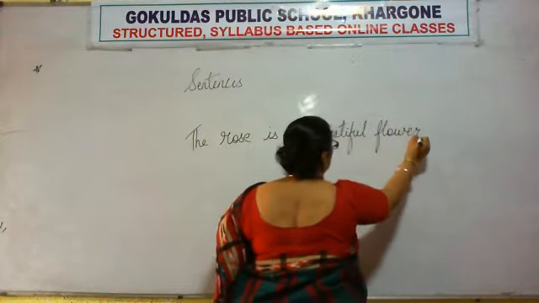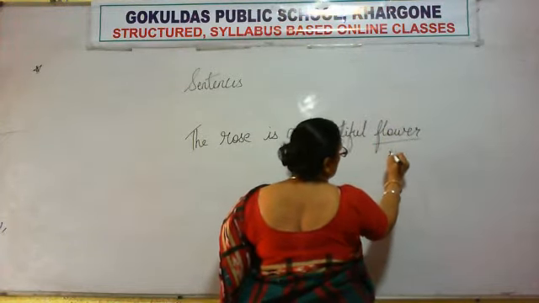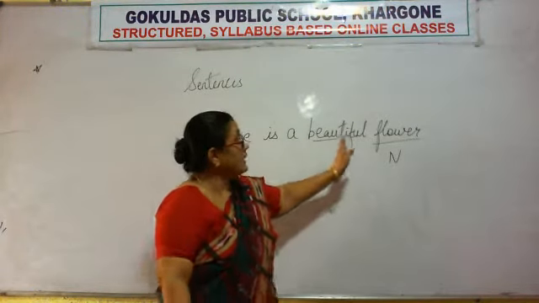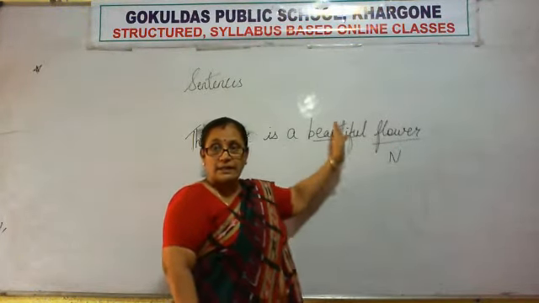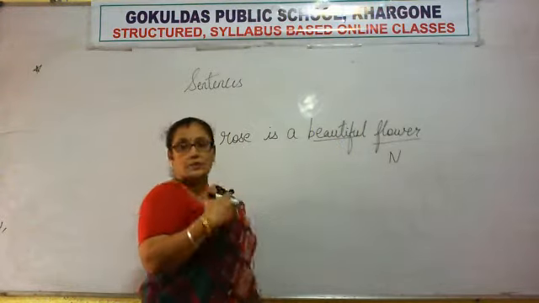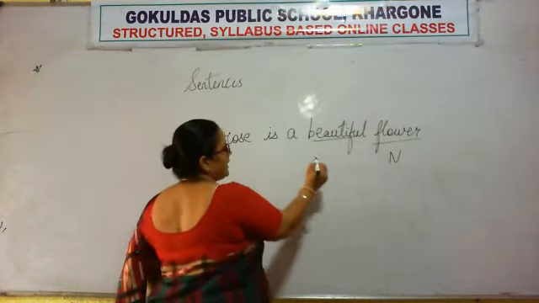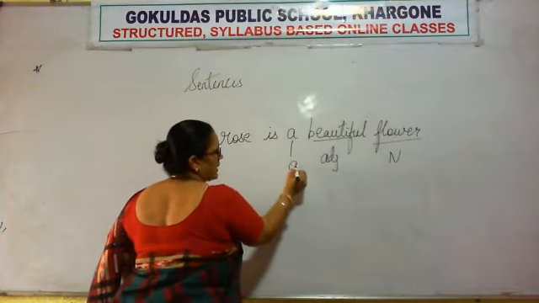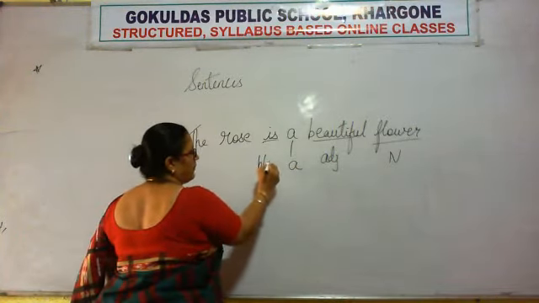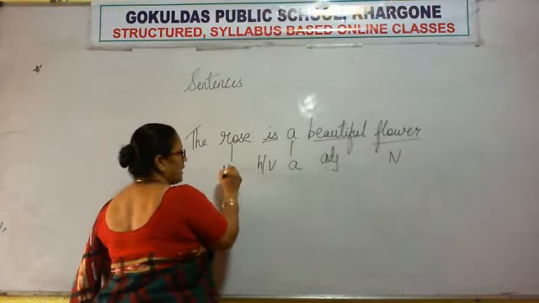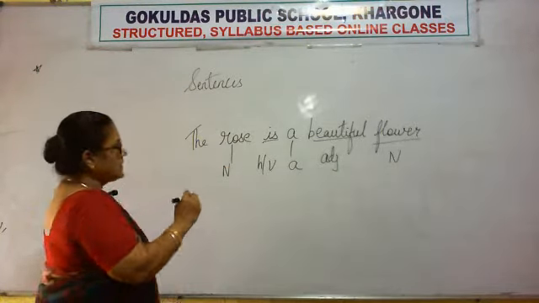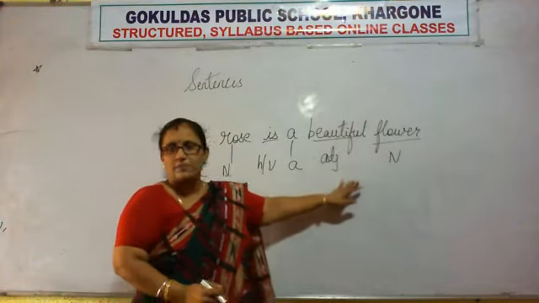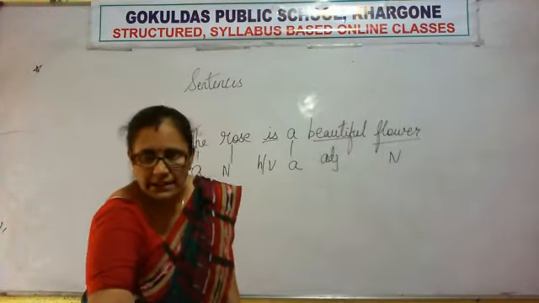Now, see, flower is a noun, beautiful is telling us more about the flower, that is an adjective, which tells us more about the noun, right? A is an article, is is a helping verb, rose is a noun, and the is again an article. So these are the things which make a complete sentence, right?